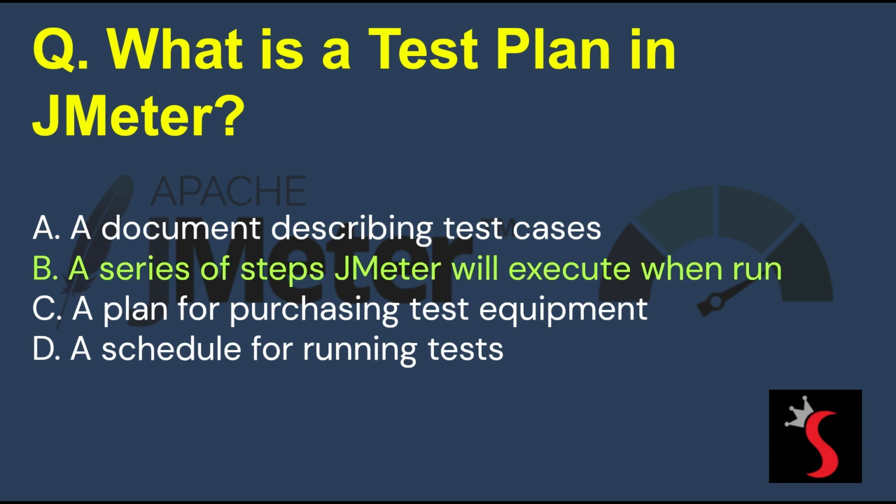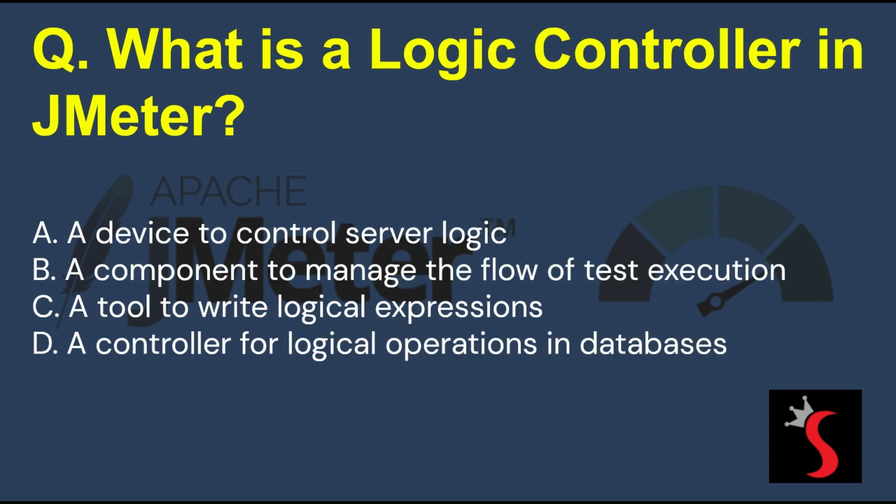And correct answer is option B. A series of steps JMeter will execute when run. A test plan in JMeter is a container of instructions that JMeter uses to perform a series of steps to run test. A test plan is made up of a collection of elements, including thread groups, logic controllers, listeners, timers, assertions, and configuration elements.